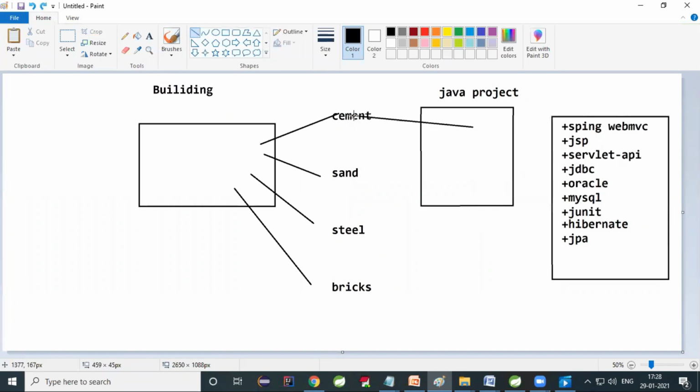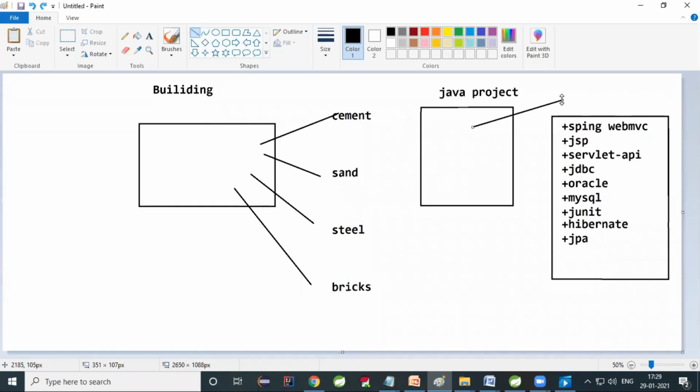Means as I told you here, cement is in one shop, sand is in one shop, steel is in one shop, bricks are in one shop. So what this Maven is doing, Maven is telling the developer, you don't worry. You don't manually download the jar files from Google because Google may not provide you the genuine links. It is very difficult to know whether the proper jar file is added in your project or not. So what is it telling? Is it clear? It is telling that I will provide you one repository called the Maven repository.